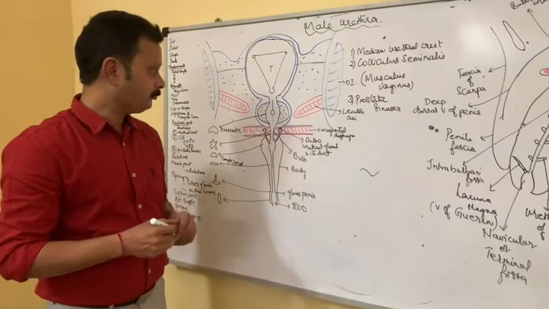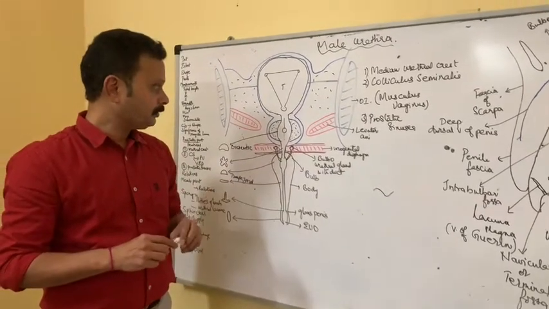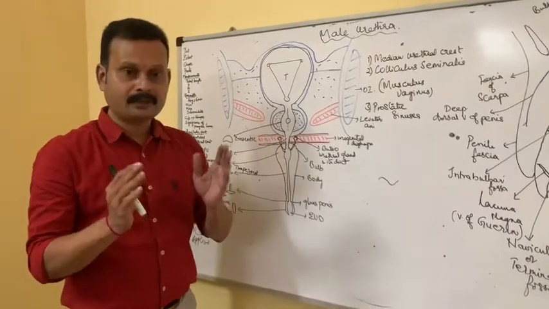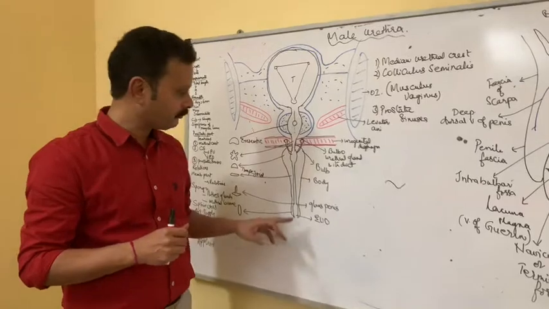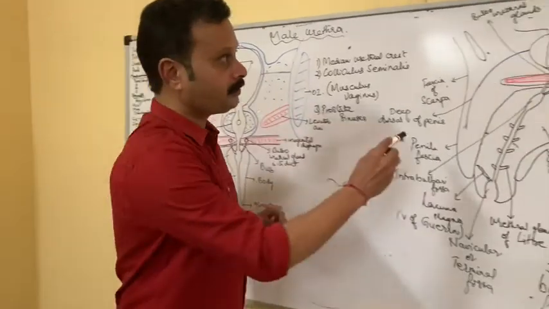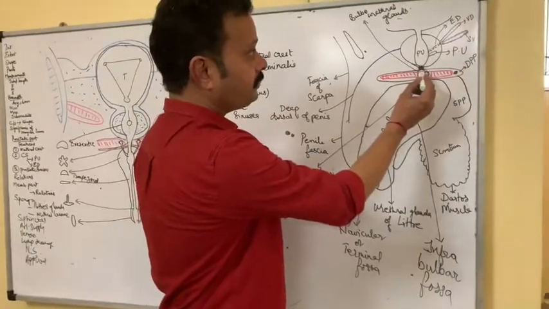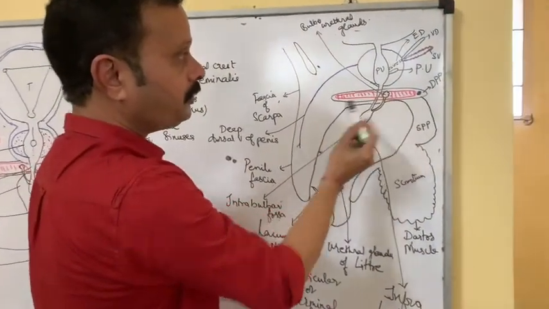Coming to the membranous part of the urethra, it is almost the narrowest part of the urethra after the external urethral orifice, which is 4 mm. Here it is 5 mm. This membranous urethra begins as a continuation of prostatic urethra below the prostate.